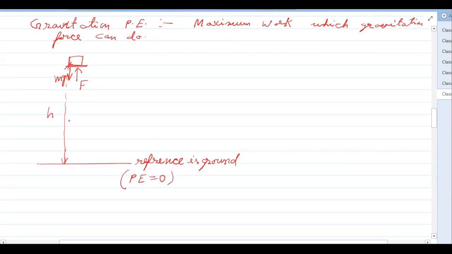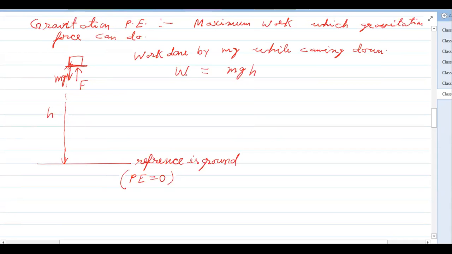When the object comes down, what will be the work done by mg? The force mg is acting downward and it travels a height h. So the work done will be the gravitational force mg times the height h.